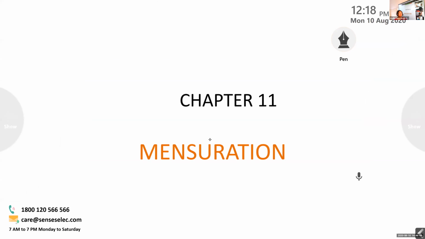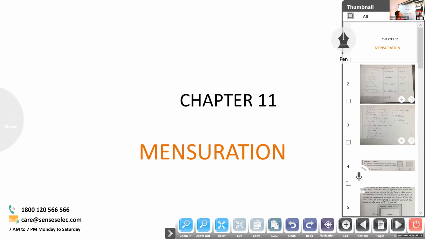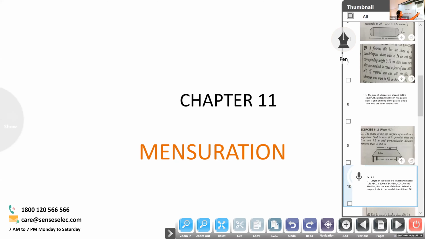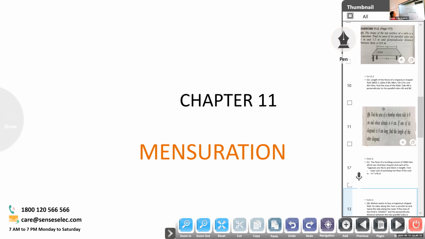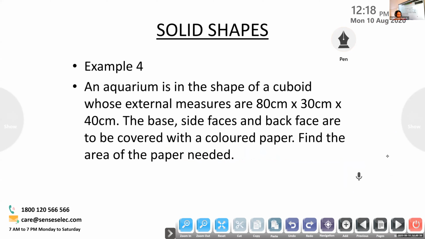And how many faces are there for a cuboid? 12? No. 6 faces. We have 6 faces for a cuboid. Don't write now, I will tell you when you have to write.